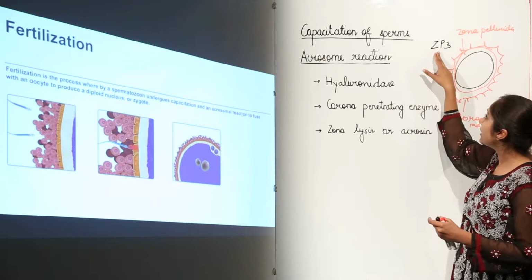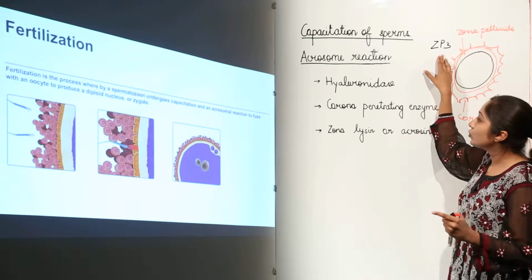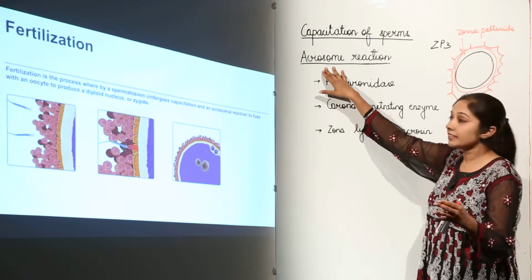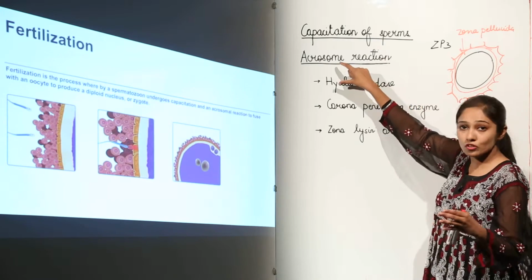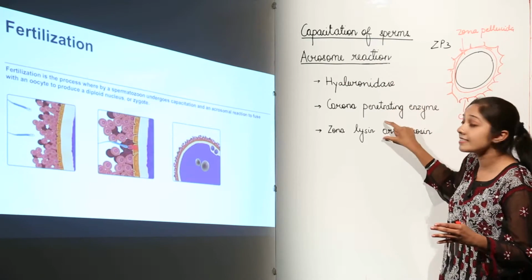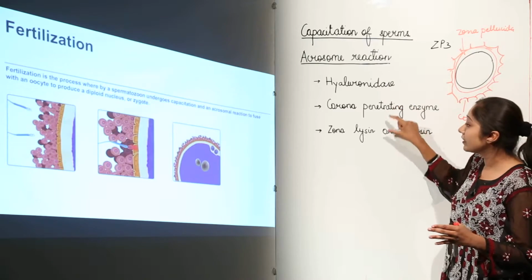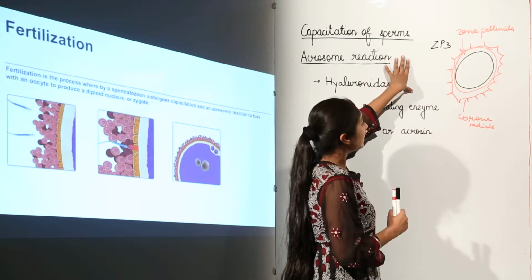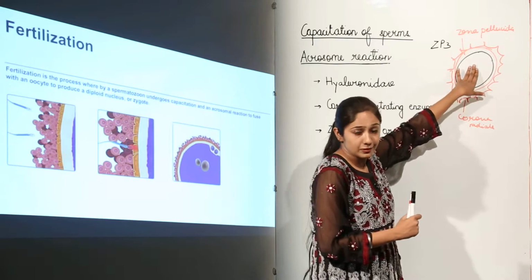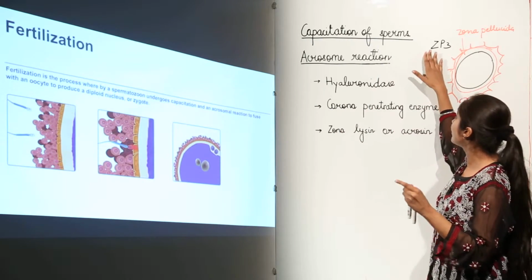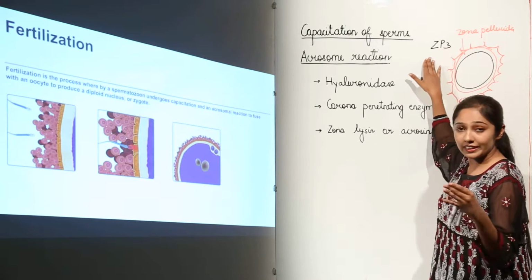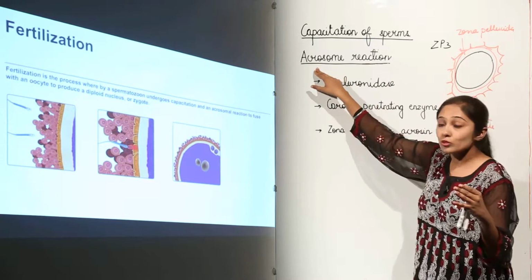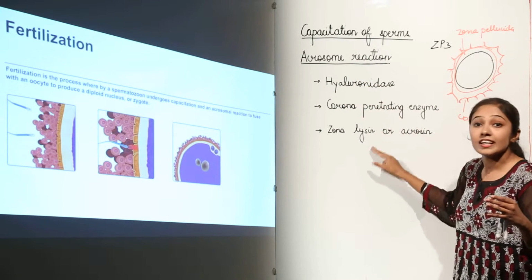So when this ZP3 is going to bind to its complementary in the acrosome, what is going to happen? The acrosome is going to release hydrolytic enzymes. This is very important so that the sperms can reach the ova, or the egg. So the importance of this ZP3 glycoprotein is that it helps the acrosome release these hydrolytic enzymes.